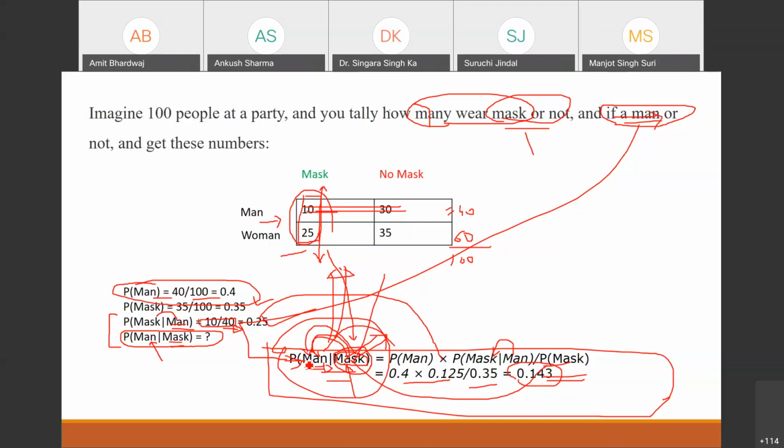From the complete set, a simple probability comes. But now you have the condition of wearing the mask, so you have a subset of the complete set, and from that subset you need to fetch the percentage. You need to detect the probability value, and for this purpose you are fully dependent on the Bayesian theorem.